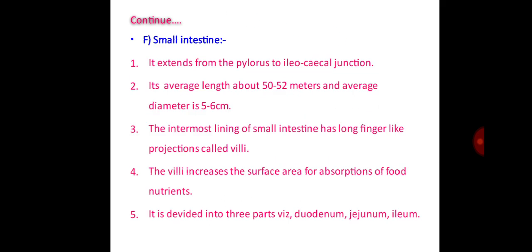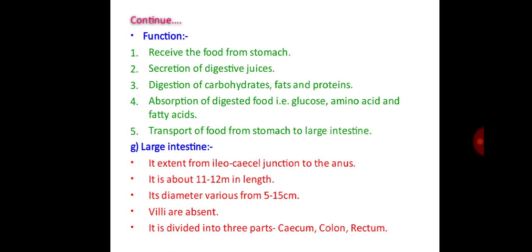Then next one is the small intestine. It extends from the pylorus to the ileocecal junction. Its average length is about 50 to 52 meters and average diameter is 5 to 6 centimeters. The innermost lining of the small intestine has long finger-like projections called villi. The villi increase the surface area for absorption of food nutrients. It is divided into three parts, that is duodenum, jejunum and ileum.